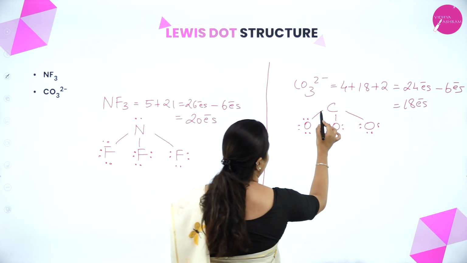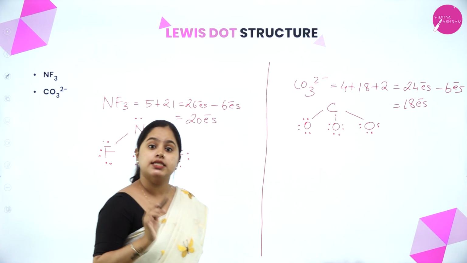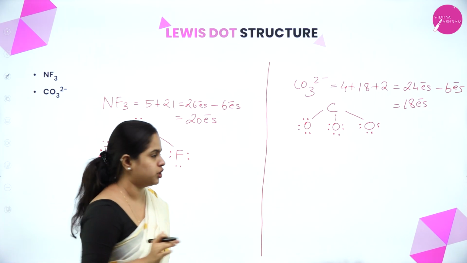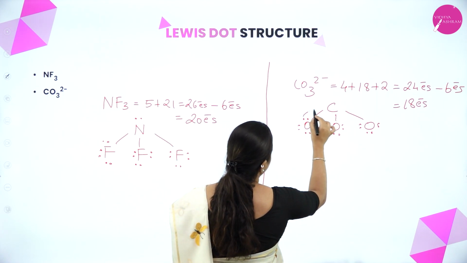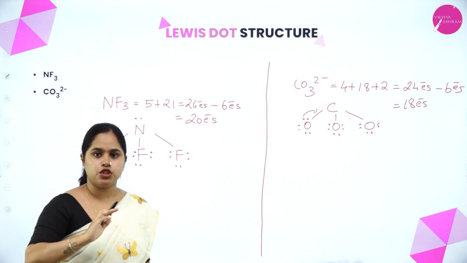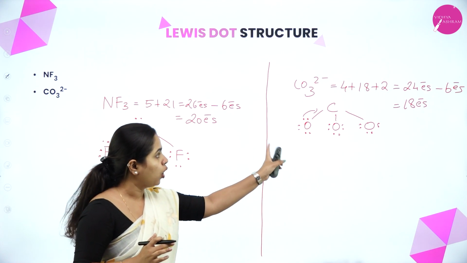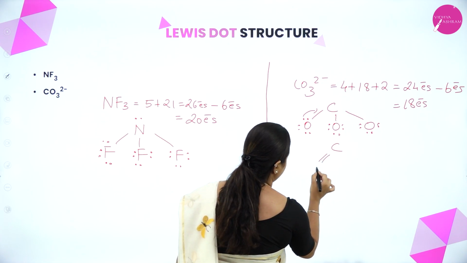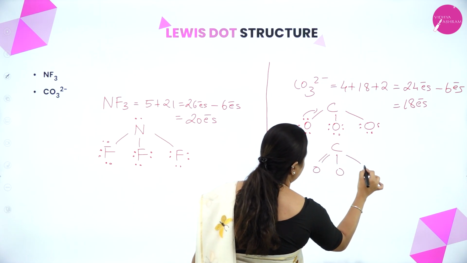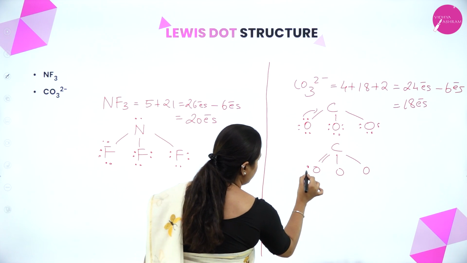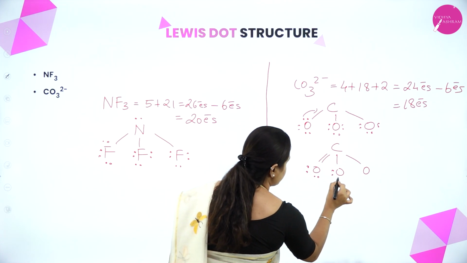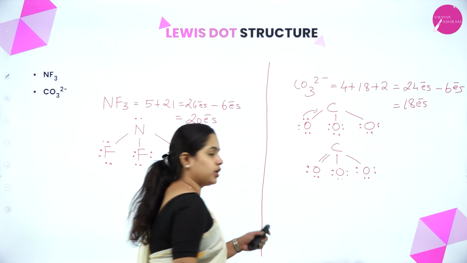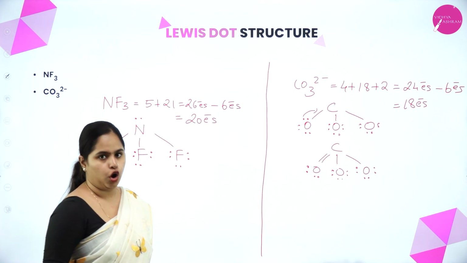But what about carbon? 1, 2, 3, 4, 5, 6. Only 6 electrons. But it has to have 8 electrons in its outermost shell. Right. So what can be done? One pair of electrons can be made into a double bond. Yes, the oxygen and carbon can share it between them. So how does the representation become now? It will be a double bond here, single bond here and single bond here, with 2 lone pairs here, 3 lone pairs here and 3 lone pairs here. So as you can see, now all of them attained the octet, right?